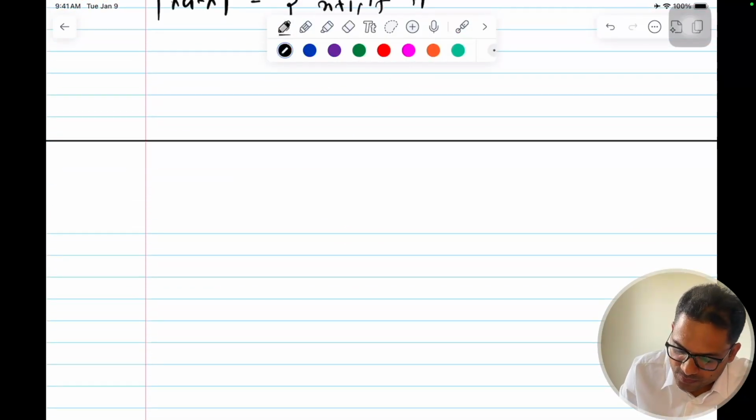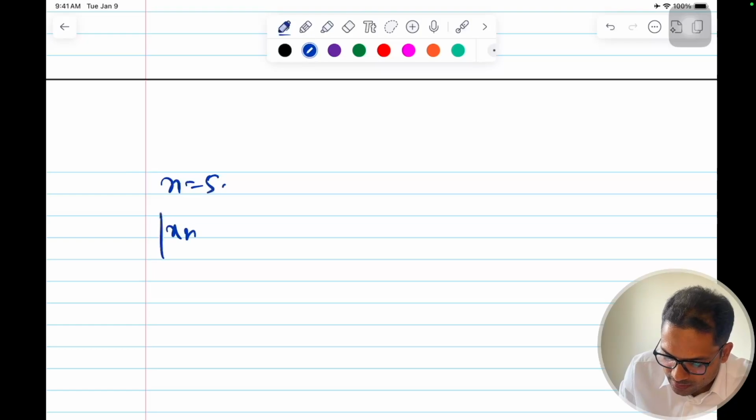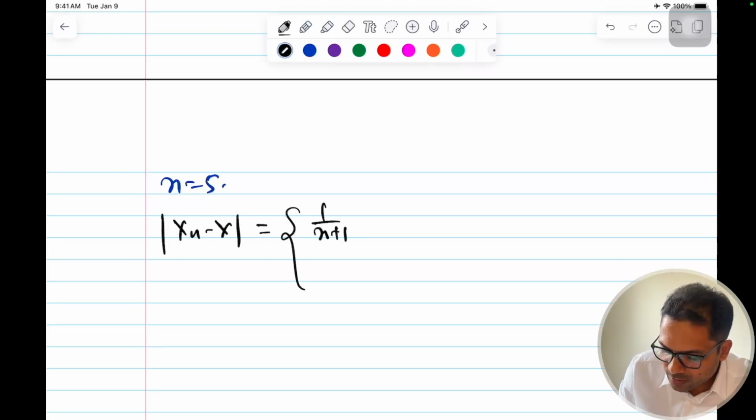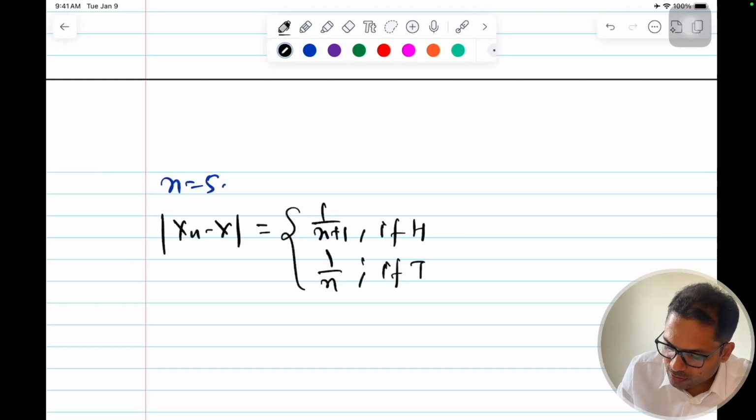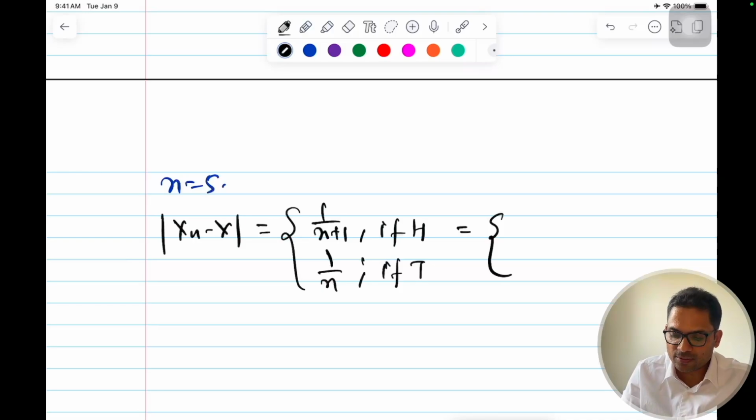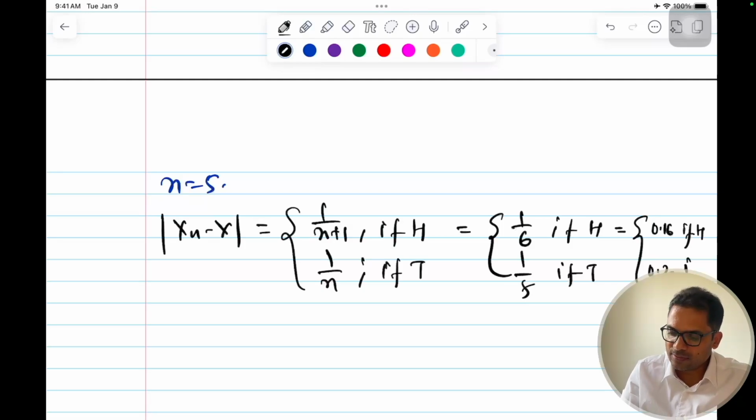Now let's check. Say for example, first thing, say n is equal to 5. So what will be my mod of xn minus x? This will be equal to 1 by n plus 1 and 1 by n if head, if tail. So n is 5, this will be equal to 1 by 6 and 1 by 5 if head, if tail. So 1 by 6 will be like 0.16, and this will be 0.2 if head, if tail.